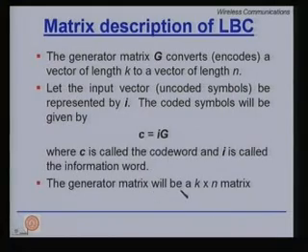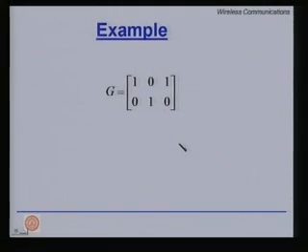The generator matrix clearly will be a k by n matrix. So, if G can truly generate your entire code, then you only need to save and store k times n bits and define the whole code word. So, your lookup table, which would have been very memory expensive, would not be required. We can just store the generator matrix. Let us look at an example of a generator matrix.